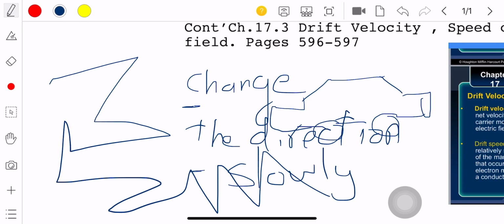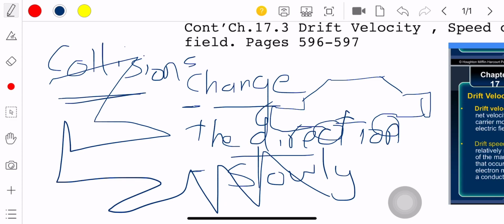So when we have drifting, now I'm explaining just the title. The word drift. What do we mean by drift? Drift means that you have something moving slowly, changing its direction in a zigzag pathway, and also there will be many collisions. What I explained now is about the motion of the electric charge inside a wire.